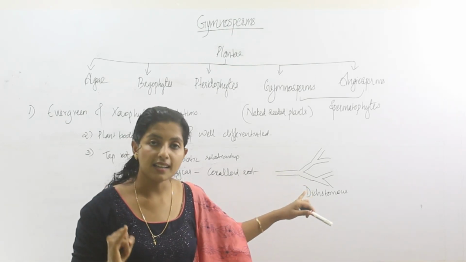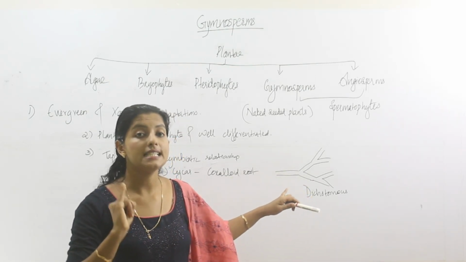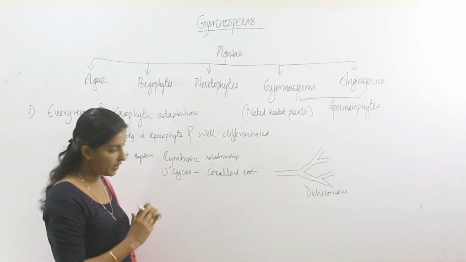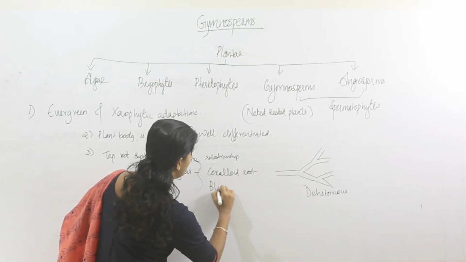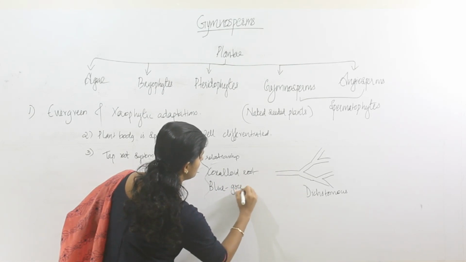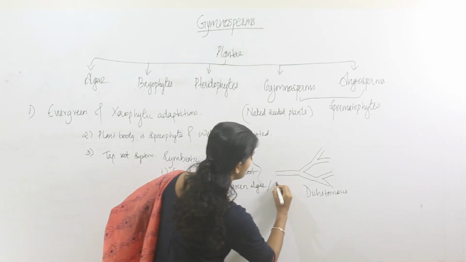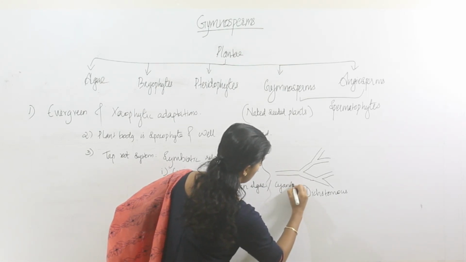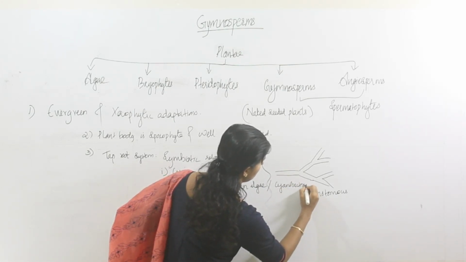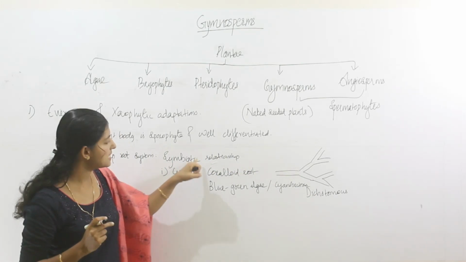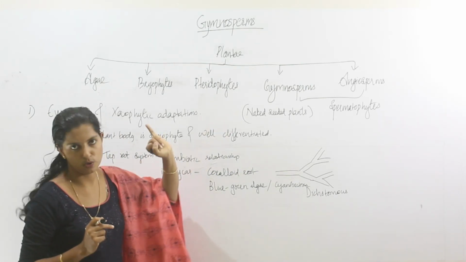Coralloid roots are negatively geotropic and show dichotomous branching. They are green in color because of the symbiotic association with blue-green algae, otherwise called cyanobacteria. This is the first symbiotic association present in gymnosperms.